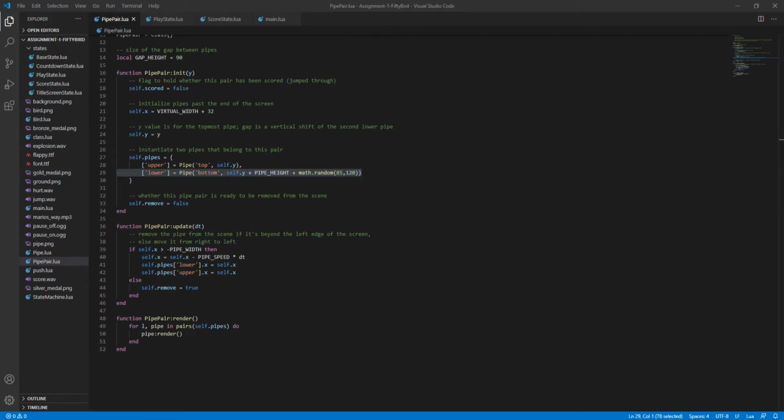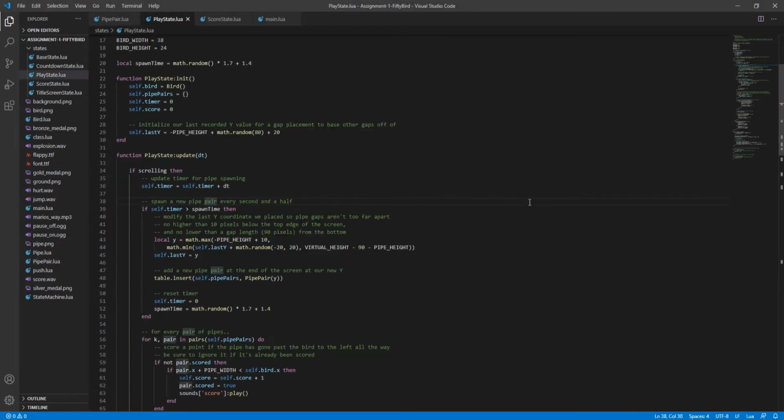The second task was to randomize the interval at which pairs of pipes spawn, so they are no longer always 2 seconds apart. So let's go to playstate.lua. Here I created a new variable which contains a math.random function. Math.random without arguments returns a random number in the range 0 to 1, and I multiplied it by 1.7 plus 1.4 so the pipes don't spawn one above the other.